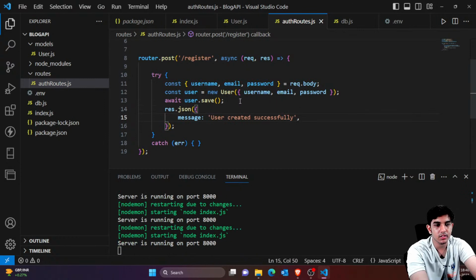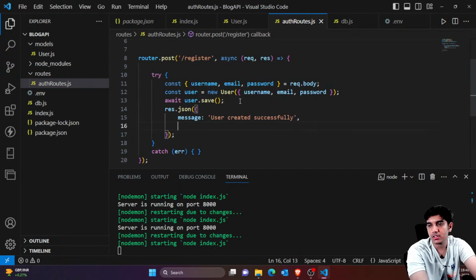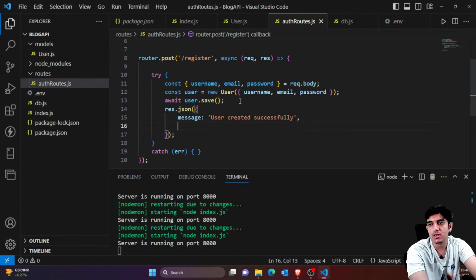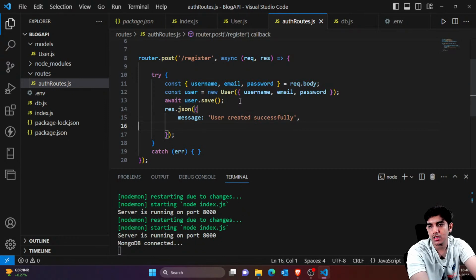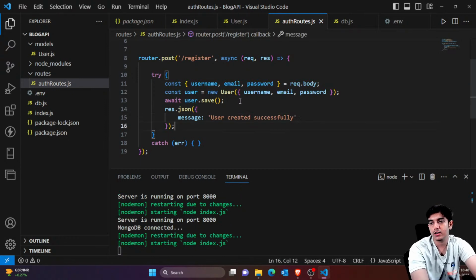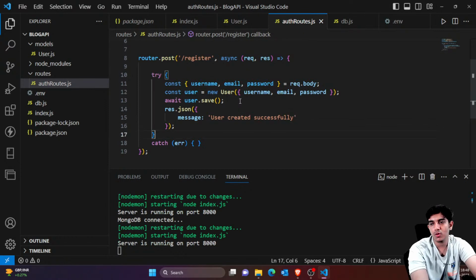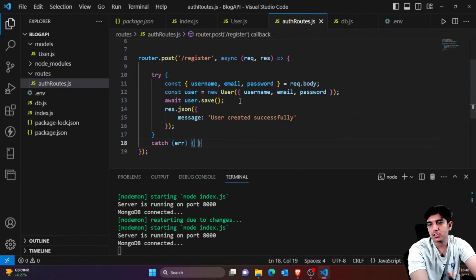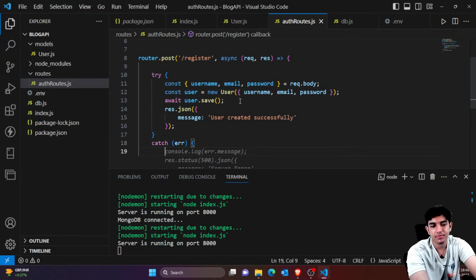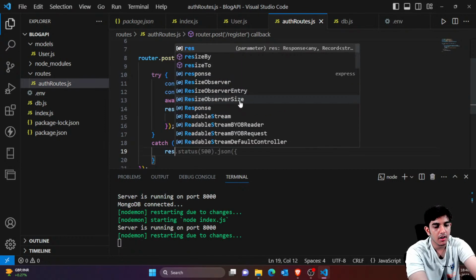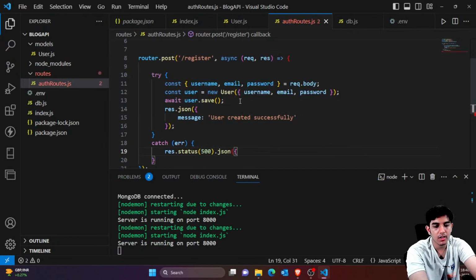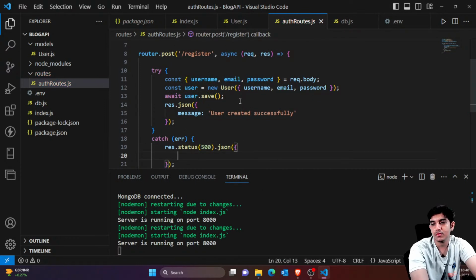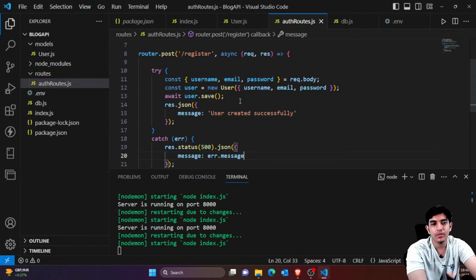Okay, so user created successfully, and as a response you can actually send the user if you want, but right now let's skip this. Okay, so user has been created successfully. If things work fine, this is the case. Else you would simply say res.status, whatever is the issue, you would be returning with the error message.